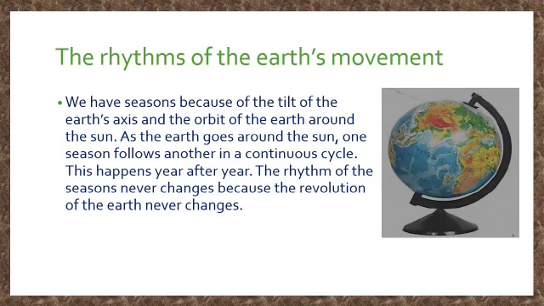The rhythms of the Earth's movement. We have seen that seasons occur because of the tilt of the Earth's axis and the orbit of the Earth around the sun. As the Earth goes around the sun, one season follows another in a continuous cycle. These happen year after year. The rhythm of the seasons never changes because the revolution of the Earth never changes. The rhythms of the Earth's movements are important for us because our lives are affected by the seasons and by the daily pattern of day and night.